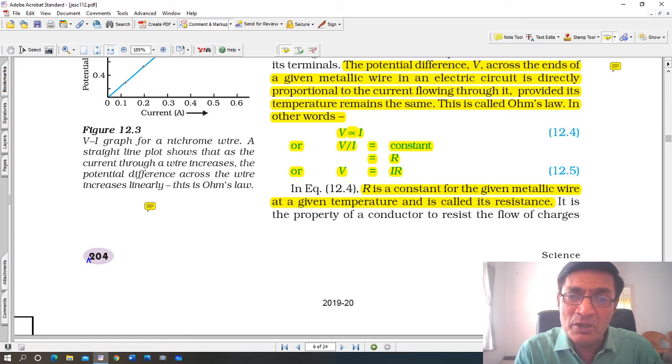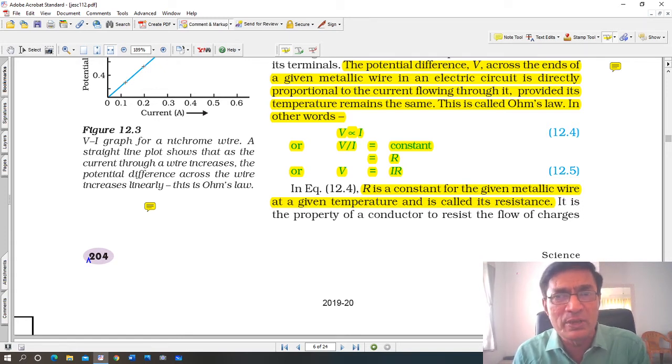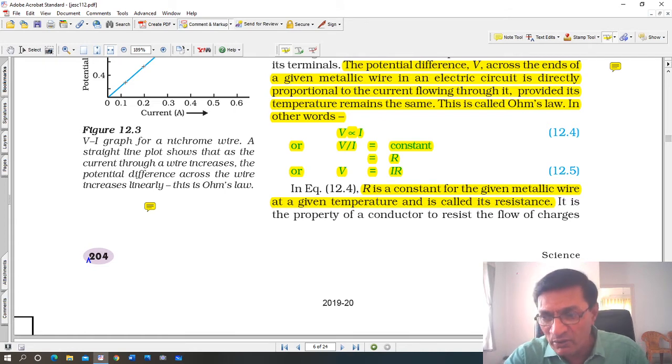Resistivity is characteristic of the material like copper, aluminum. Each one has got specific resistivity, जैसे density होता है. And resistivity का symbol rho है, that is slightly like P. And उसका जो units है, it is measured in ohm meters. In other words, it is slightly different. Okay. Now see,